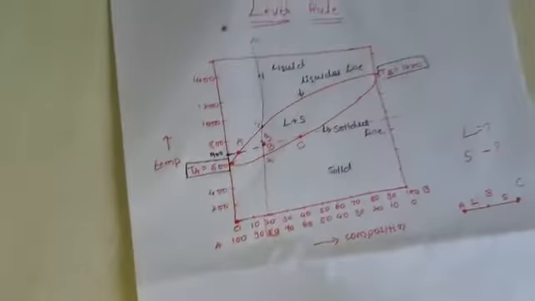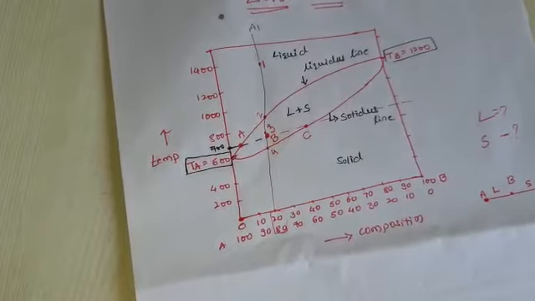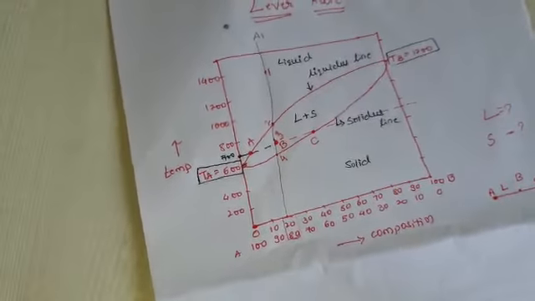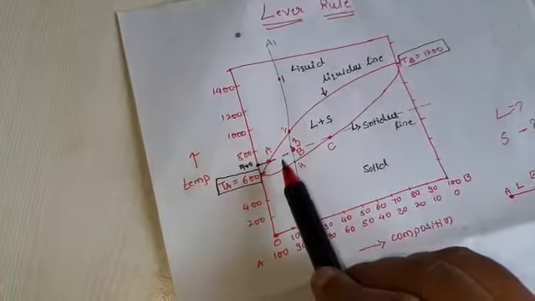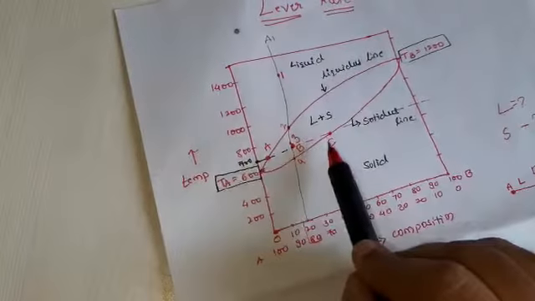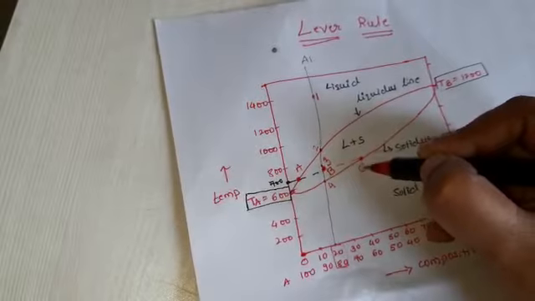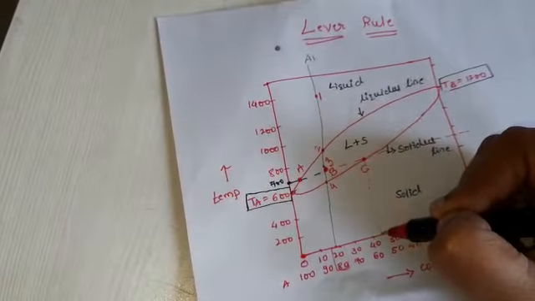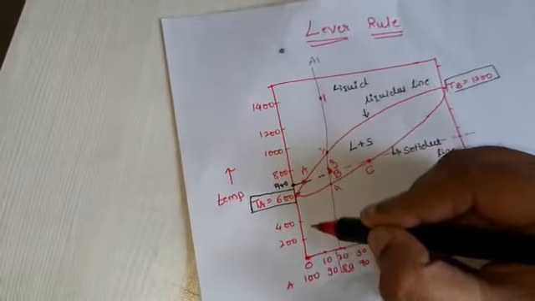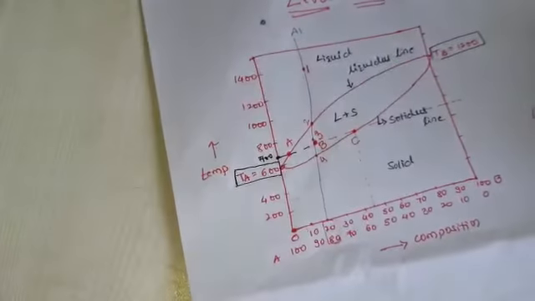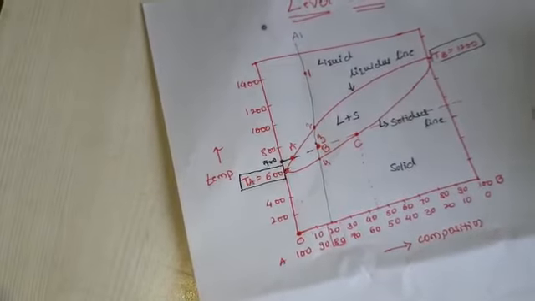For this we apply the lever rule, using only these three points A, B and C. For that, first draw a dotted line down to 0 degrees Celsius.